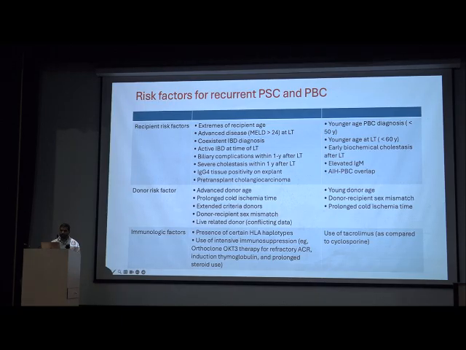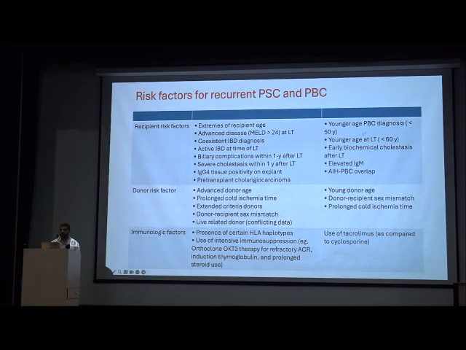There are some donor risk factors like advanced donor age, prolonged cold ischemia time, extended criteria donors, donor-recipient sex mismatch, living related donor, and the immunological factors like presence of certain HLA haplotypes, use of intensive immunosuppression like tacrolimus. I'll come to the immunosuppression in detail. For refractory cases, multiple episodes of ACR can also cause a recurrence of the PSC.